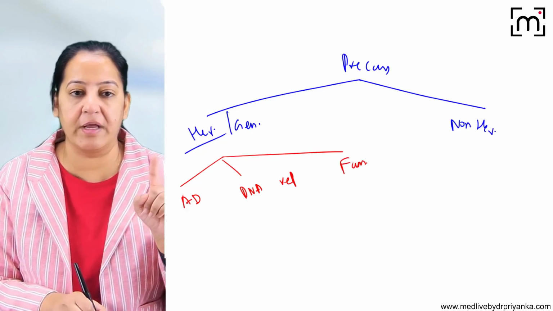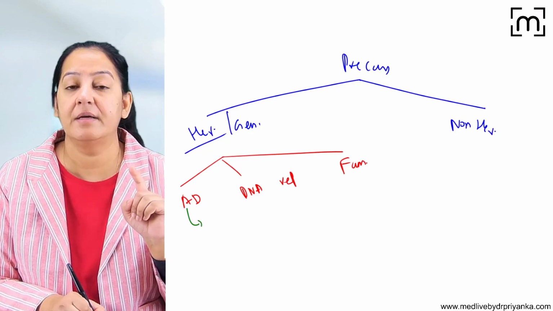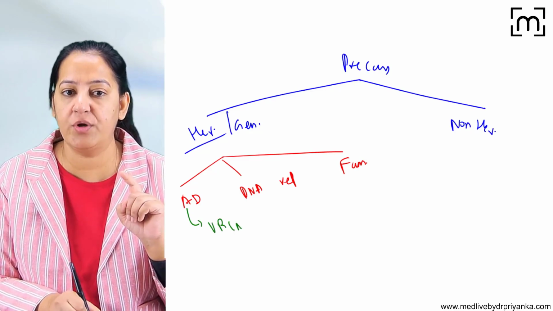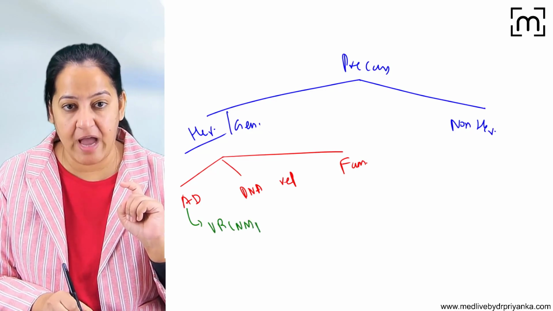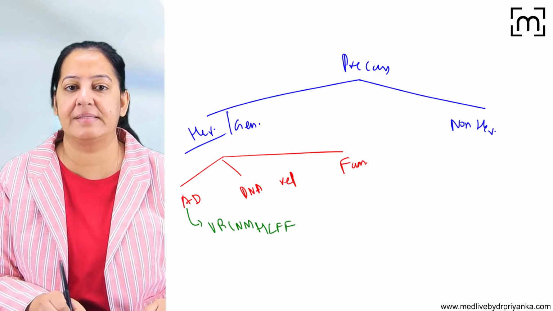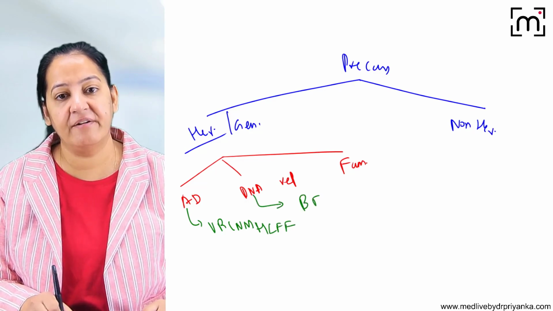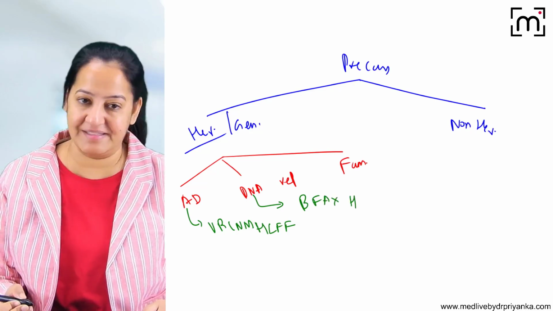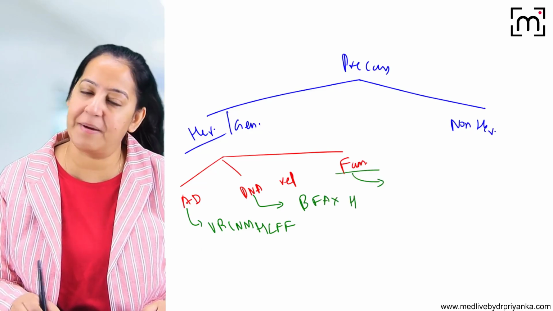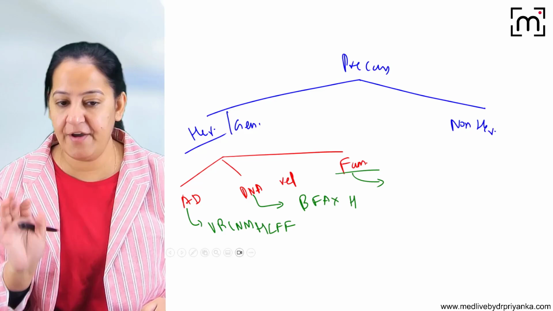So you have to learn the mnemonic. In autosomal dominant, the mnemonic is very rich, cute, nice man, hereditarily like familial females. And in defective DNA repair, the mnemonic is BIG FAX HAC. And here we don't have any mnemonic. Breast and ovary cancer is the example. So basically you have to learn the example.